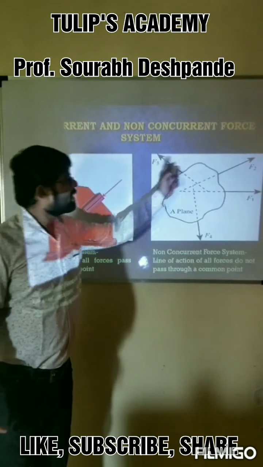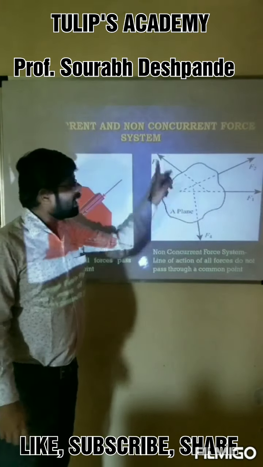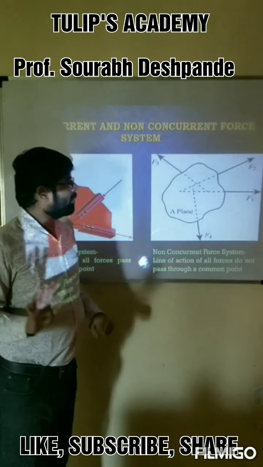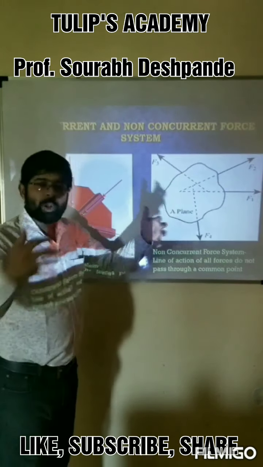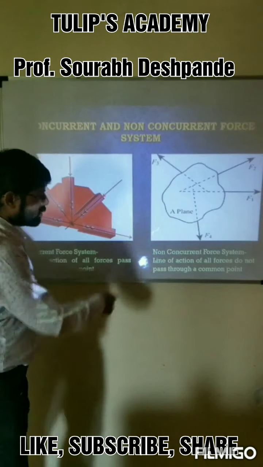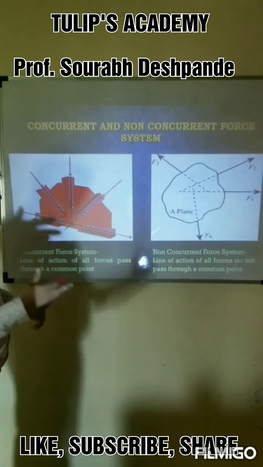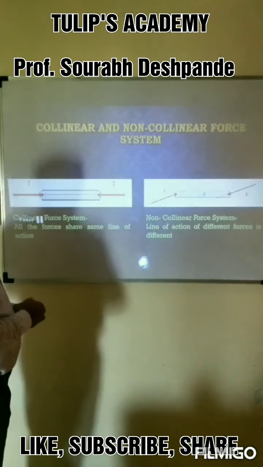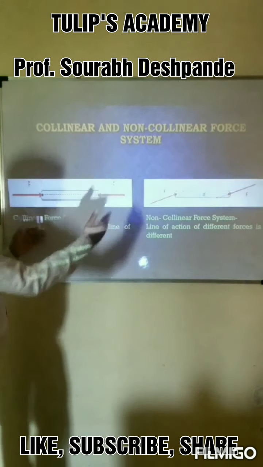And the non-concurrent system is a clear figure. The line of action of forces is not passing through a common point. Its points of intersection are different for different forces. So it's a non-concurrent force system. Now, collinear and non-collinear force system.